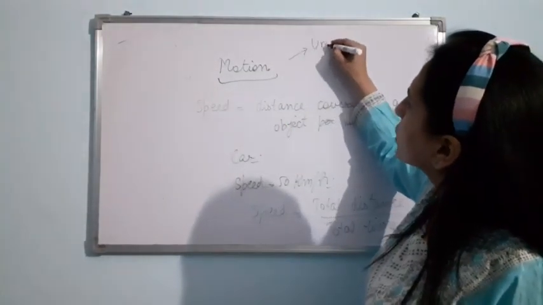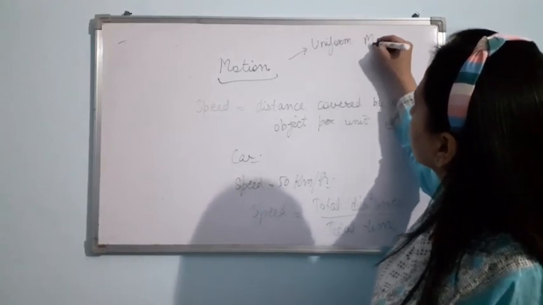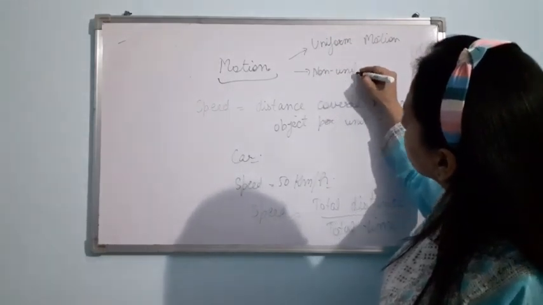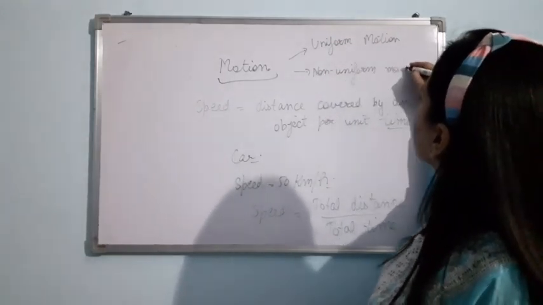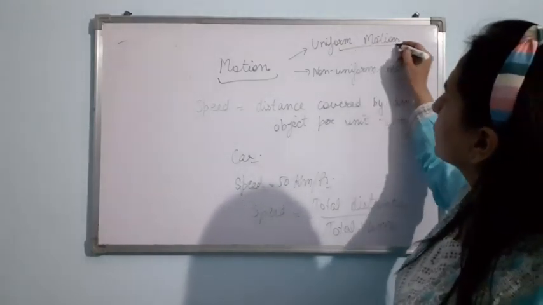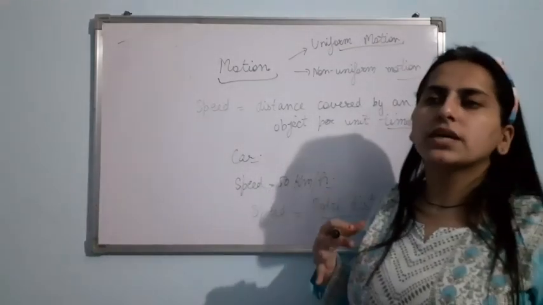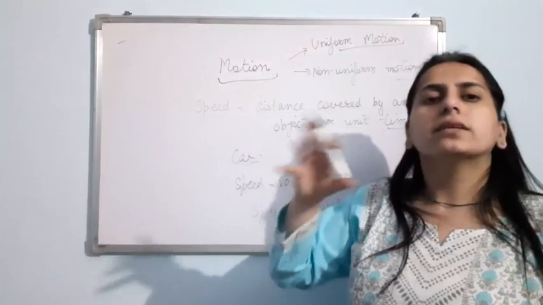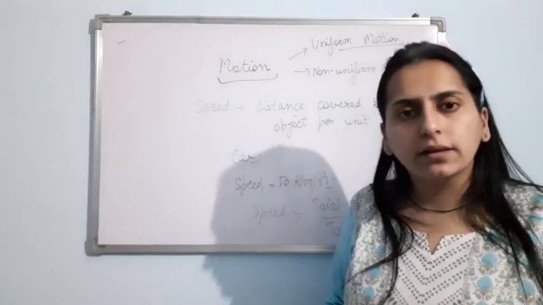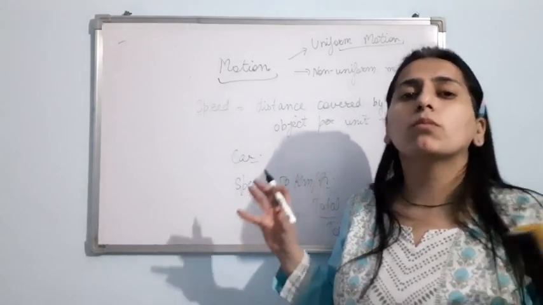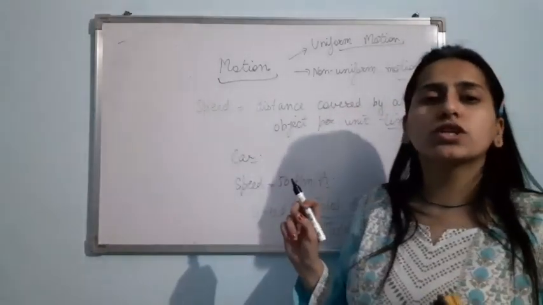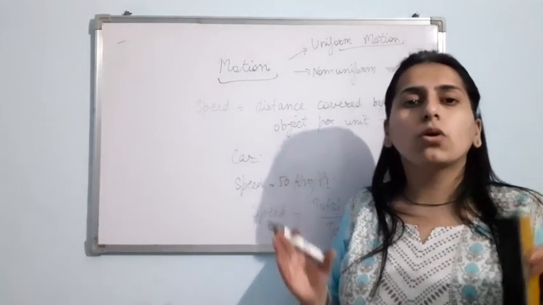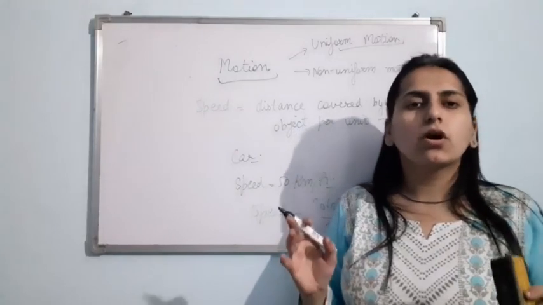One is uniform motion and second one is non-uniform motion. Now, what is the meaning of these two? Uniform motion is when the speed of the object remains constant. Clear? When an object is moving and its speed remains constant, then that motion is known as uniform motion. And what is non-uniform motion? When the speed of an object keeps changing, that is non-uniform motion. Am I clear with the concept of speed?